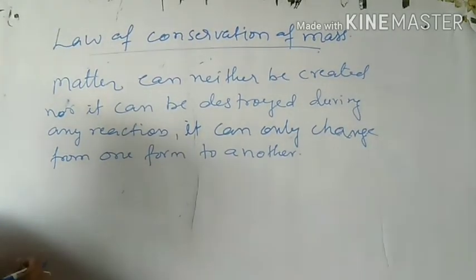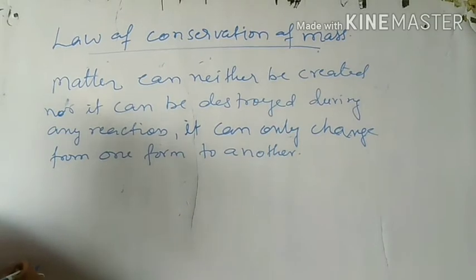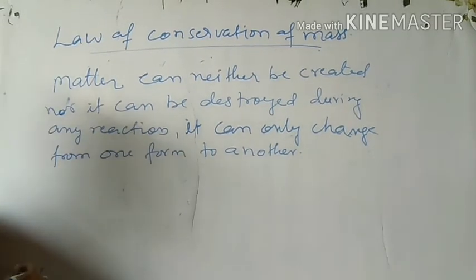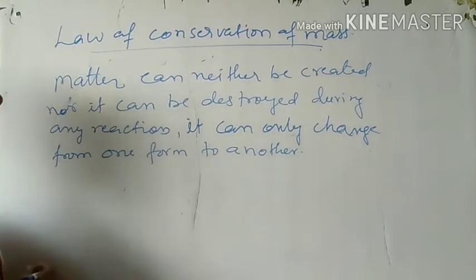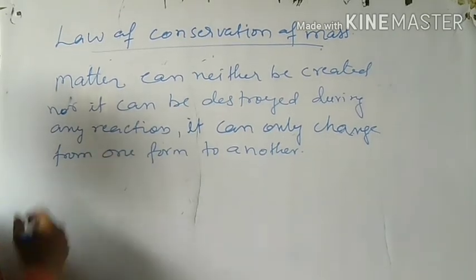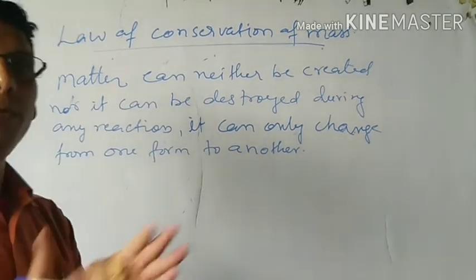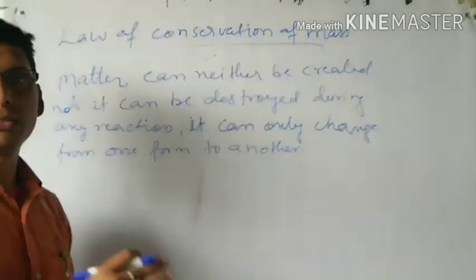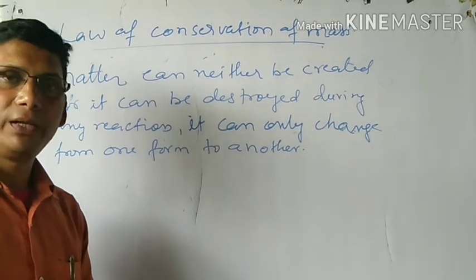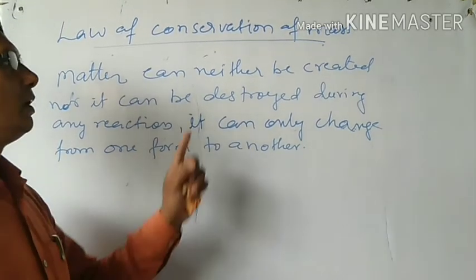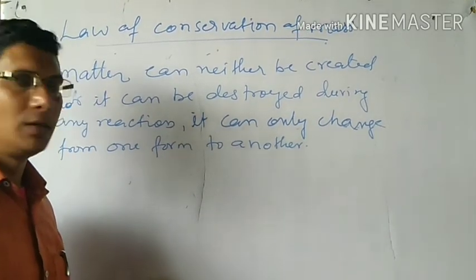Okay? What does the law of conservation of mass say? That matter is neither created nor destroyed. It can only change from one form to another. Therefore, the total mass of the substances before the change and the total mass of the substances after the change always remain the same. This is the law of conservation of mass.